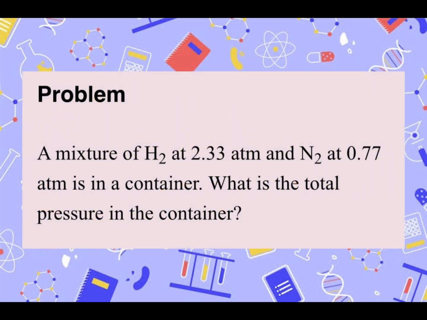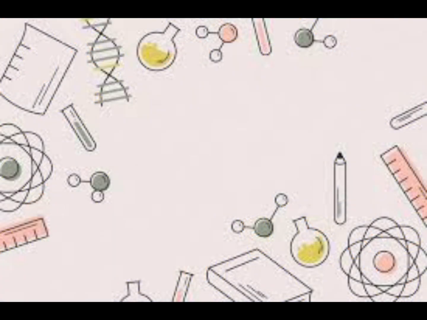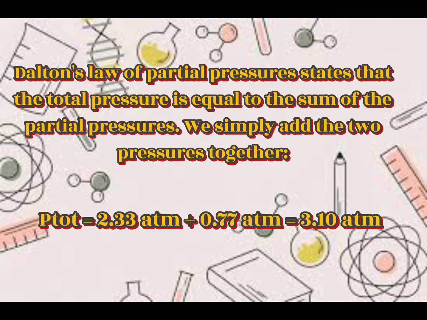Now here is a sample problem. A mixture of hydrogen at 2.33 atmospheres and nitrogen at 0.77 atmospheres is in a container. What is the total pressure in the container? Dalton's law of partial pressures states that the total pressure is equal to the sum of the partial pressures. We simply add the two pressures together.